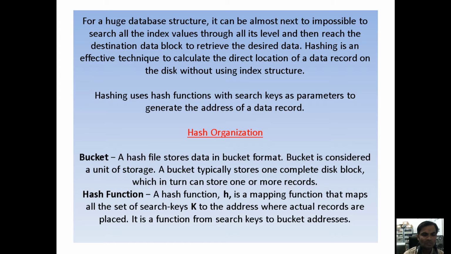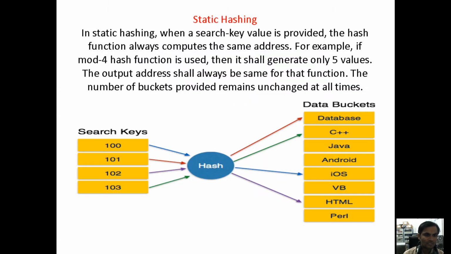Means when you are getting a remainder of 0, it is stored under the 0 index of the hash table. Under the hash table we also have a bucket address, meaning each and every search key creates a bucket address. If you look at the diagram, you can understand hashing.